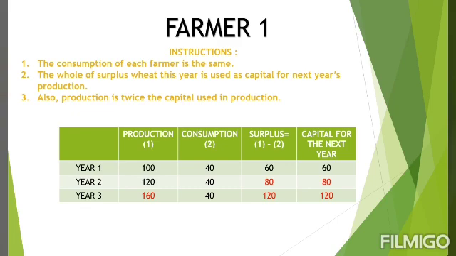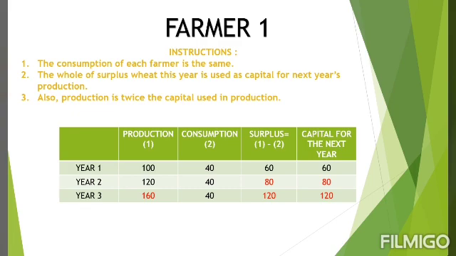And also the production is twice the capital used in production, that is given in instruction 3. So the production for the next year will be twice the capital that you are using in the next year. So in the year 1, farmer 1 is using 60 capital. So for the next year, the production will be 120, double.